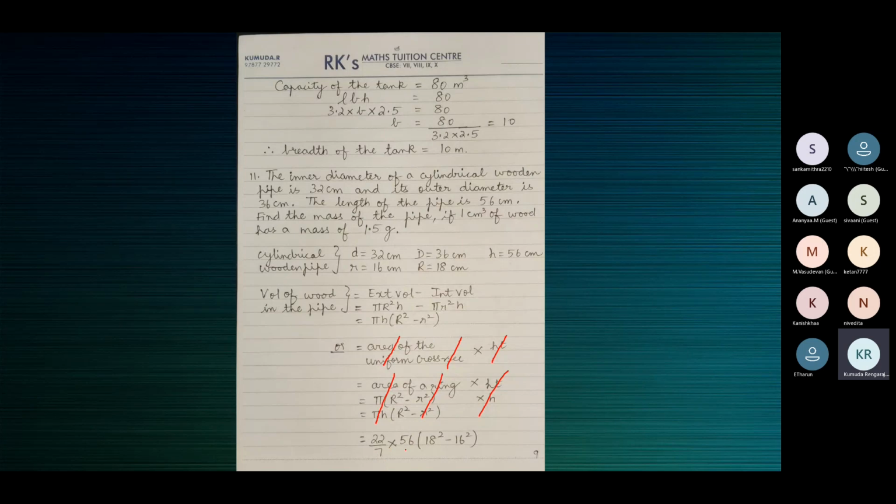22 by 7 into h is 56, into 18 square minus 16 square. After this step, you can show this one next. This is the other interpretation of the formula. Ignore this. We have discussed this when we saw the introduction.